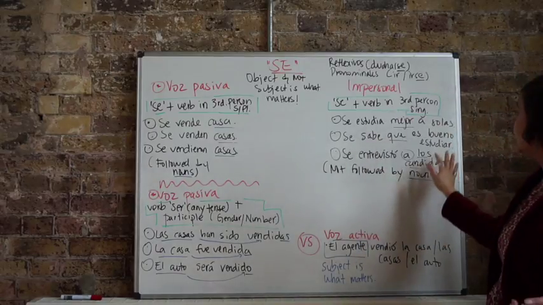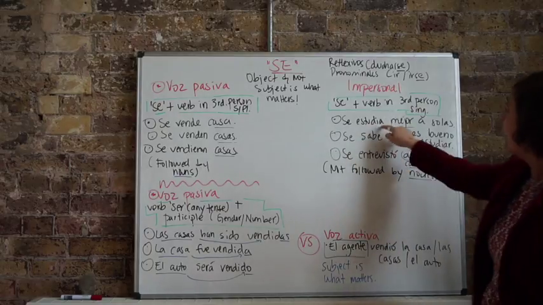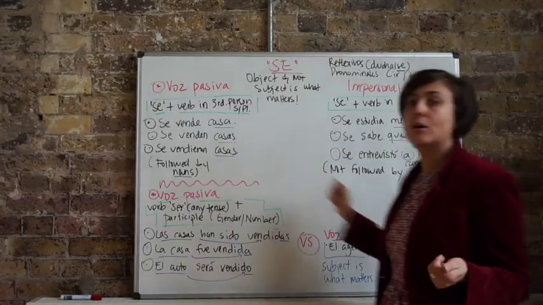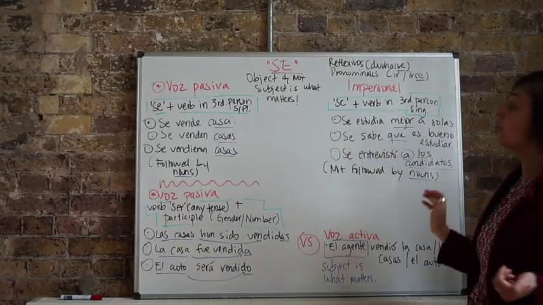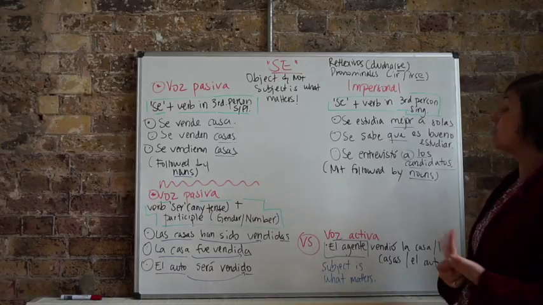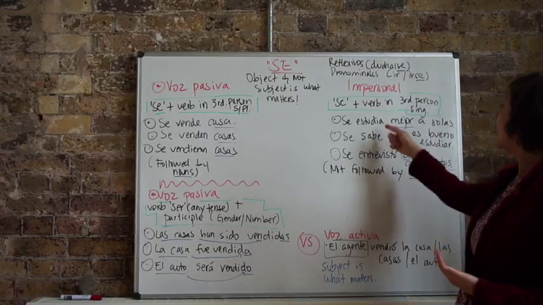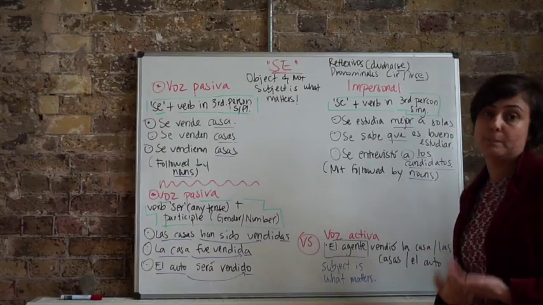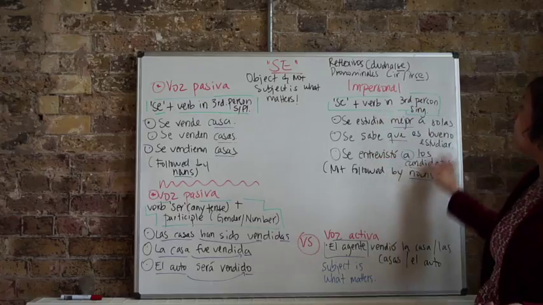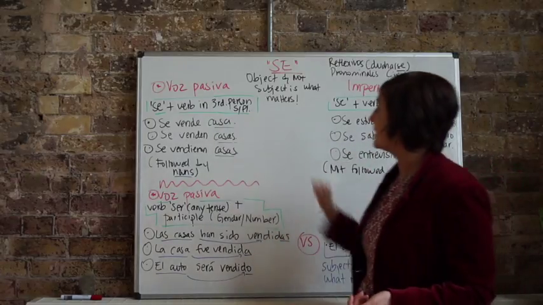So again, we don't have any nouns following the structure, and all the verbs are in singular. Translation-wise, again, different options are here. Se estudia mejor a solas, it can be one studies alone better, it is better to study alone, or even we study alone better, alright? Again, have a bit of a debate next week with what would be the best translation for this and this.